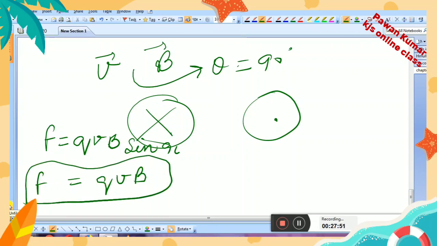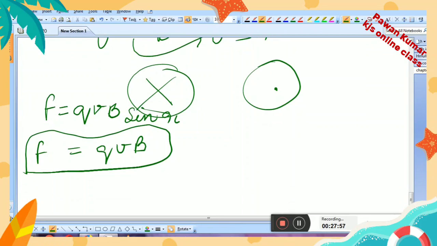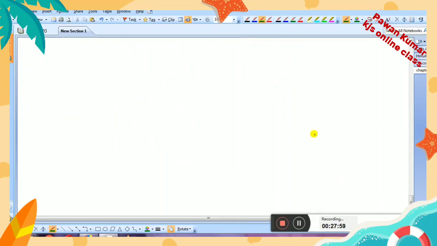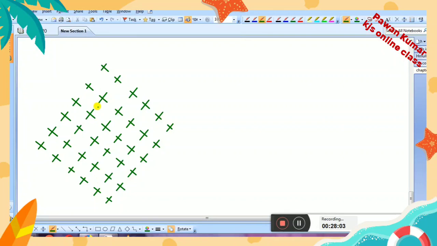This force will be acting on the charged particle which is moving perpendicular to the magnetic field. Okay, so let me make one figure for you. So here I have shown you the direction of the magnetic field by making a cross. It means the direction of the magnetic field is perpendicular to the screen and going into the screen, right?